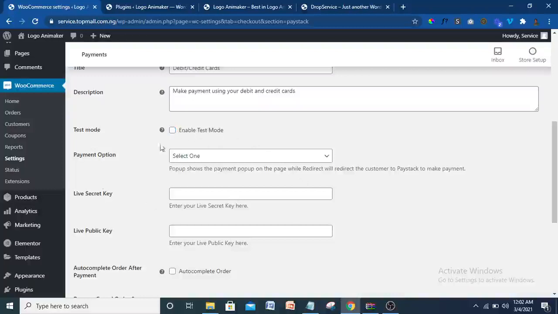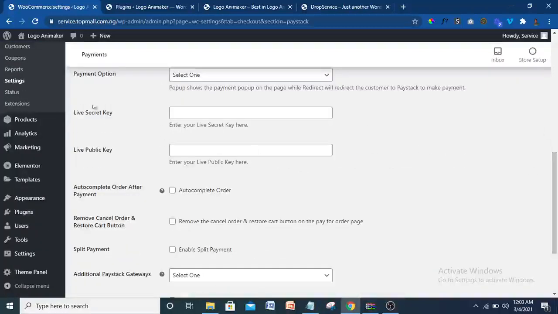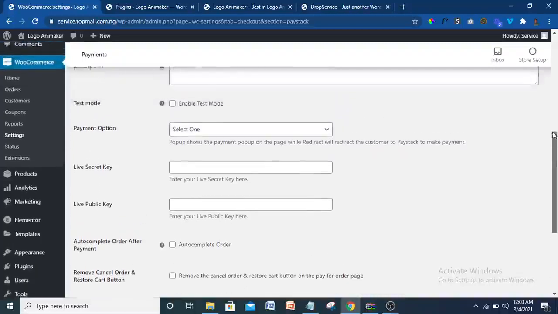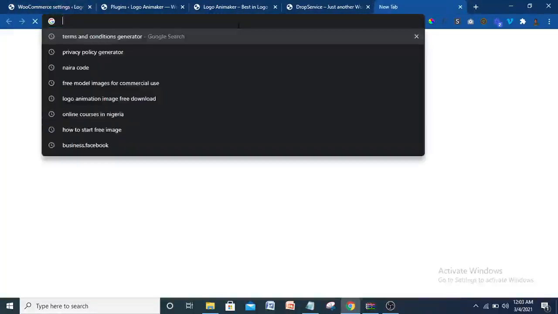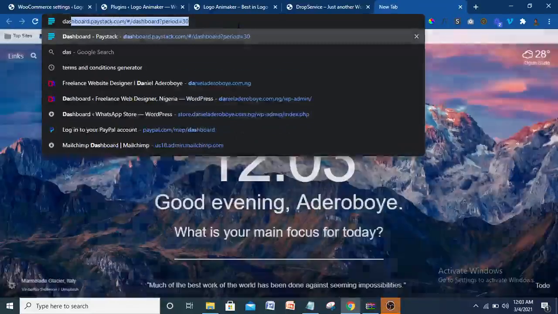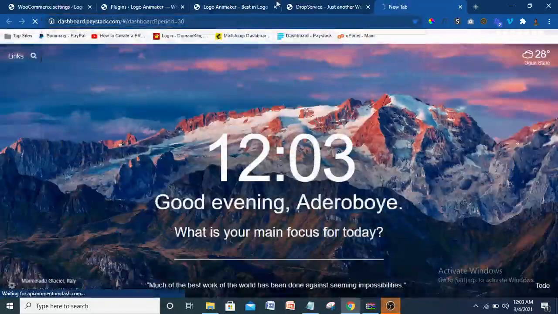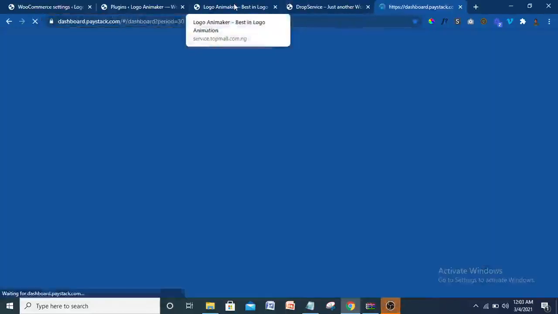So if you disable this test mode, you will need your live secret key and live public key. But if you enable your test mode, you will need the test secret key and test public key. So this is how to get it. You go to Paystack. So let me just put in dashboard.paystack.com. It's going to take me straight to my Paystack. So you just put paystack.com. Then you have to register. All right, you register and it's very straightforward and very, very easy.